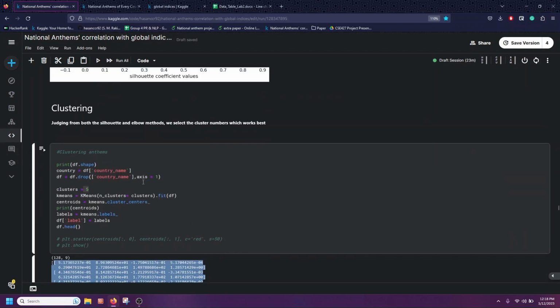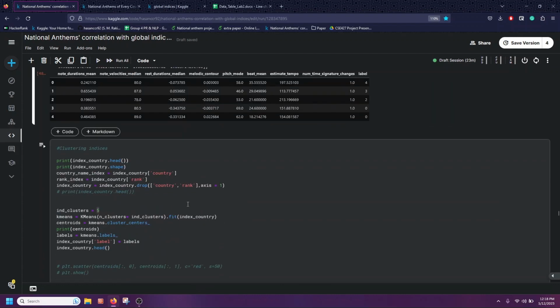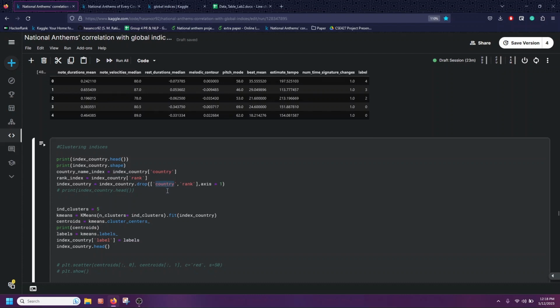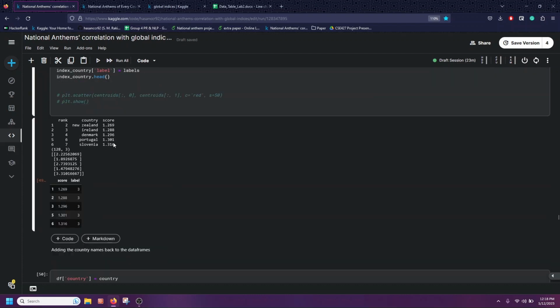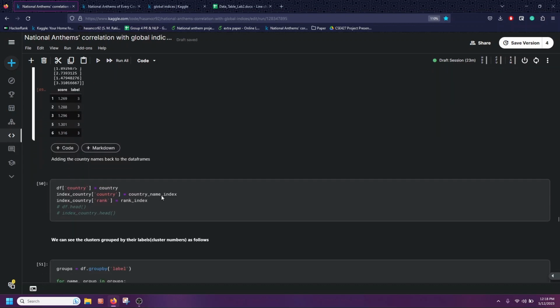Before indexing, I dropped the country name from the national anthem dataset because it is a categorical value. We cannot do k-means on categorical value. Also, I have dropped the rank and also the country from the index dataset because the rank may influence the scores, which I do not want. Also, the country is a categorical value, and we do not want categorical value in k-means. So after that, we are left with these things.